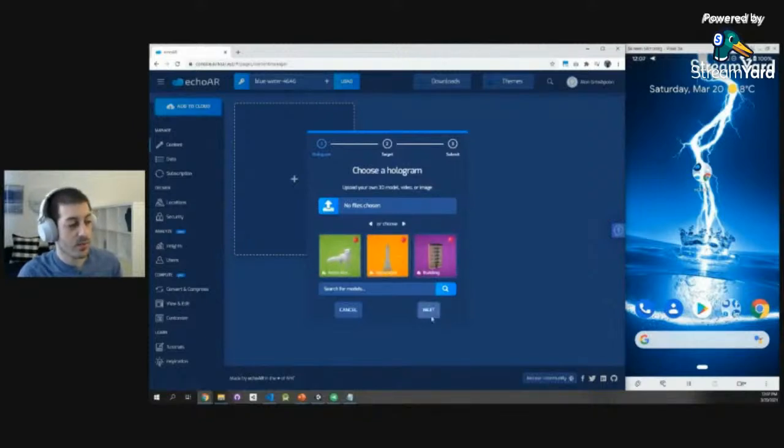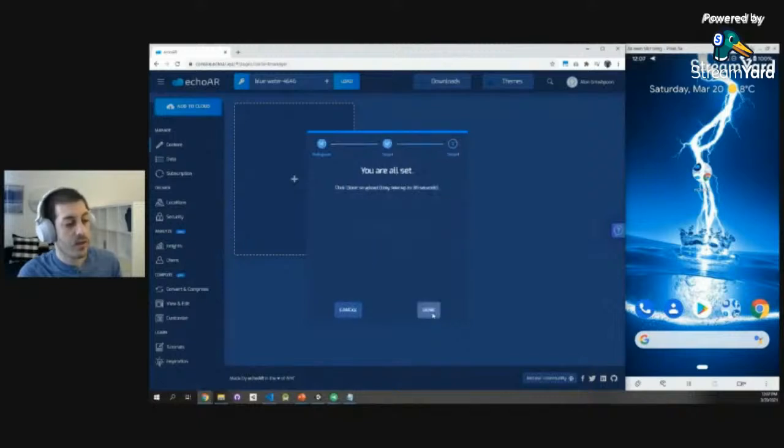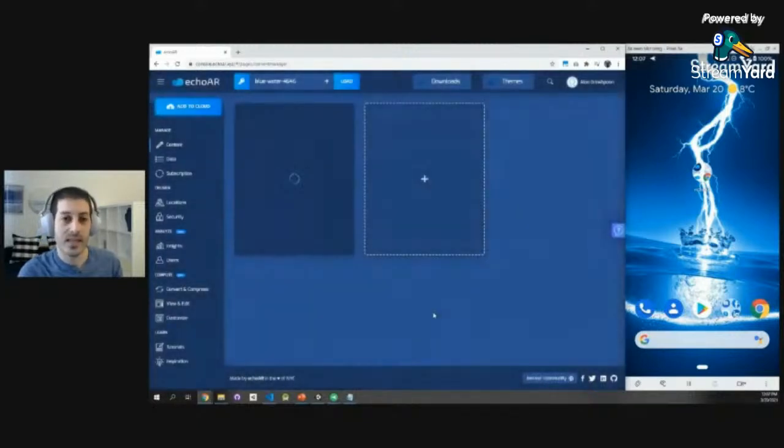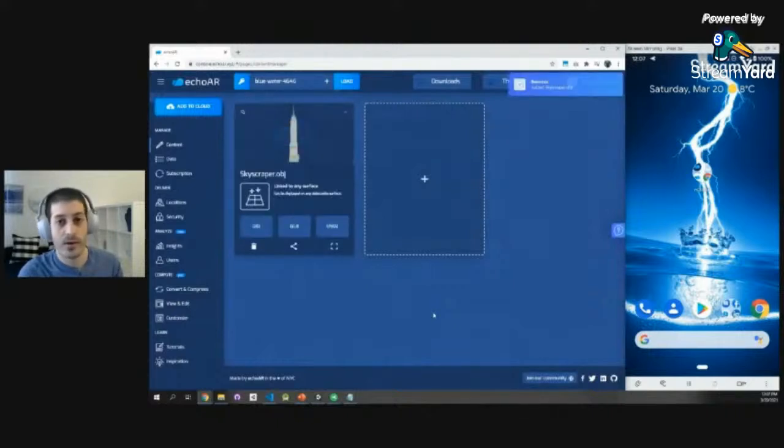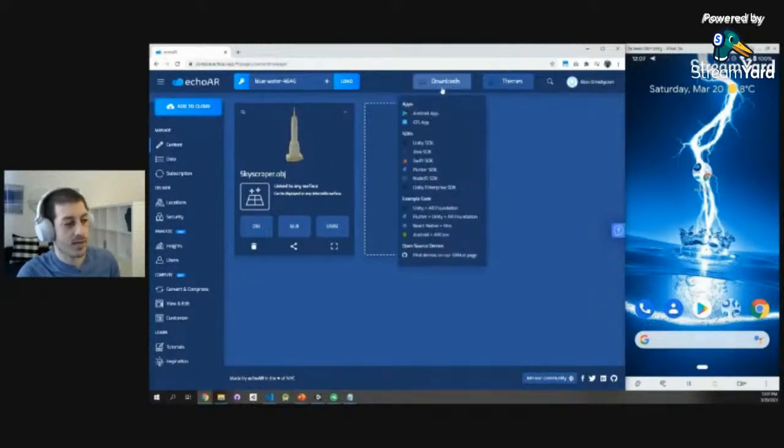But I'm going to start with something simple. I'm going to throw in the Empire State right here. We're throwing it into our cloud. What happens every time is that we take that 3D model that is really suited for 3D printing, and we convert it so it works anywhere: Android, iOS, Magic Leap, you name it. So here we go. We have this OBJ file automatically converted to GLB and USDZ seamlessly. You don't have to do anything technical to do that.